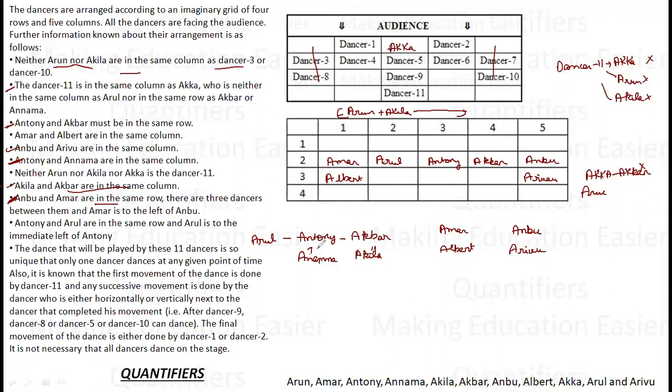Antony and Anama are in the same row. So Antony is here, and Anama has to come somewhere here. I also know that Akka is also here. Since Akka cannot be dancer 11, which is given to me, Akka will come here. So Anama, who is the third person in this row, will come here. She is dancer 11.